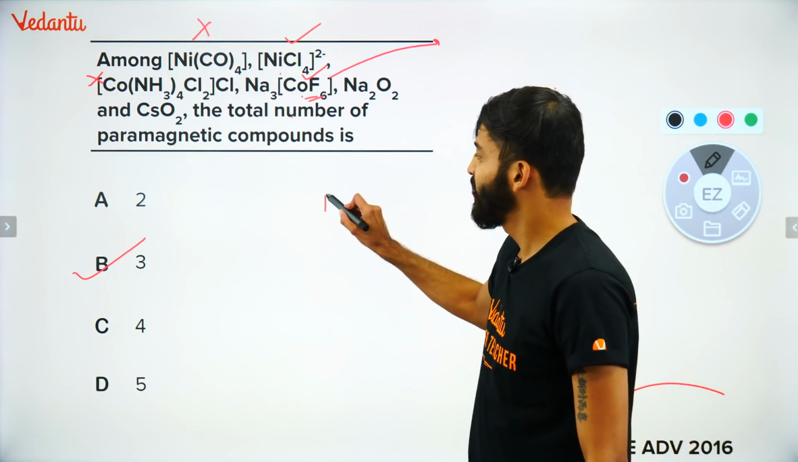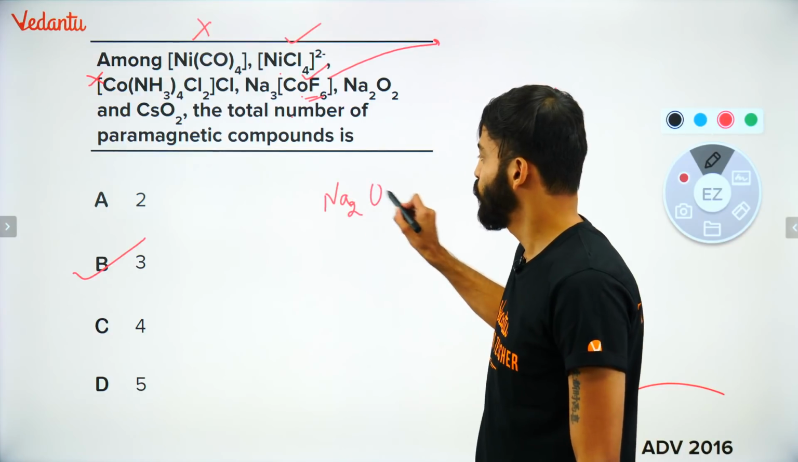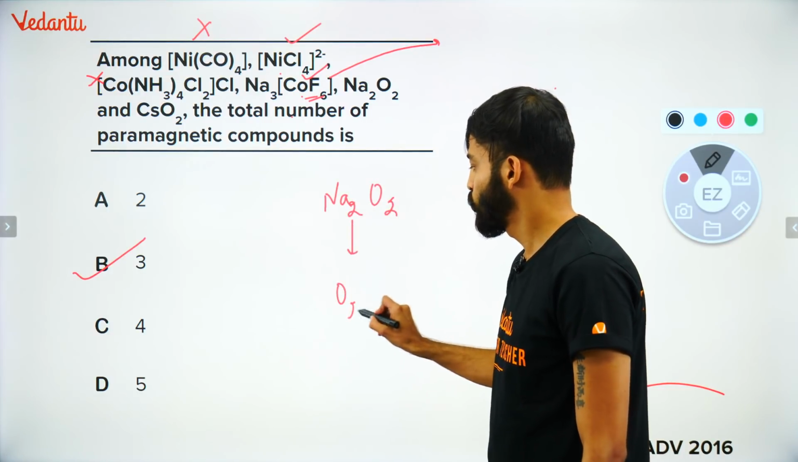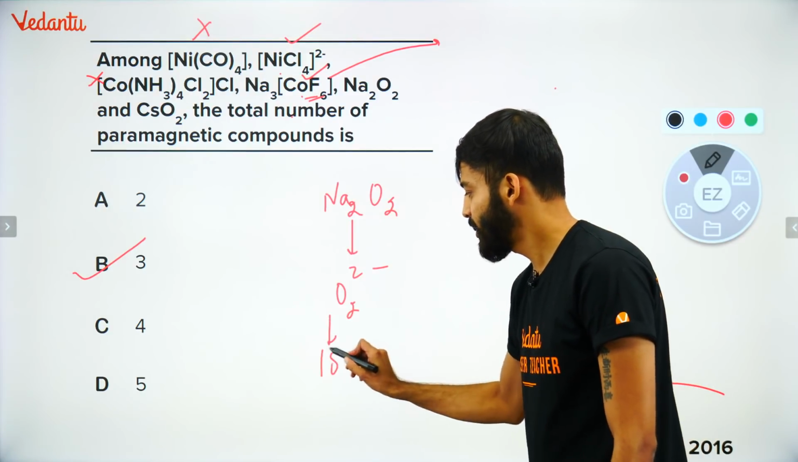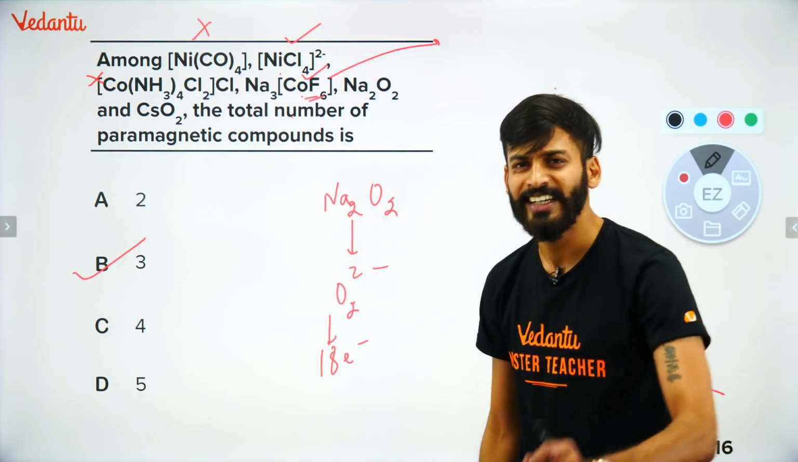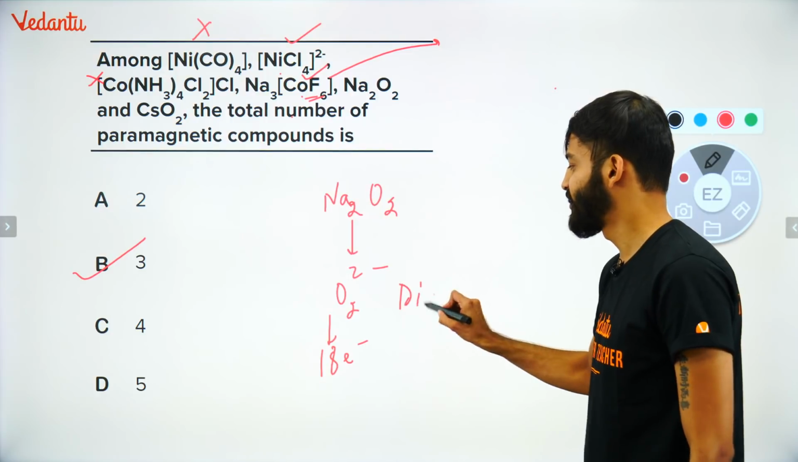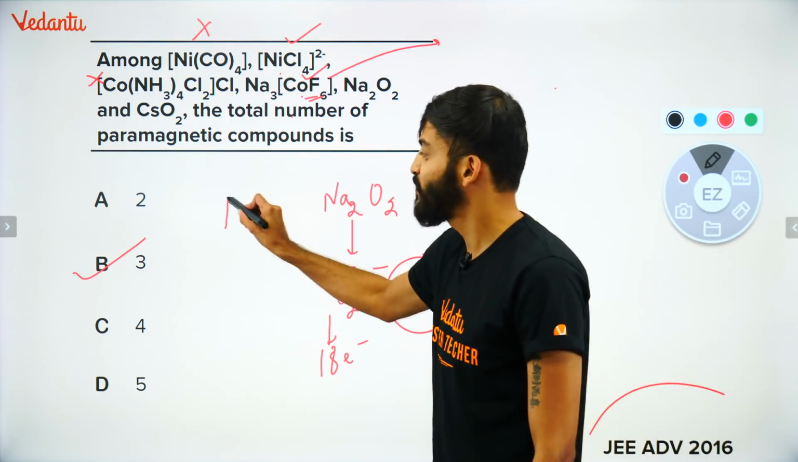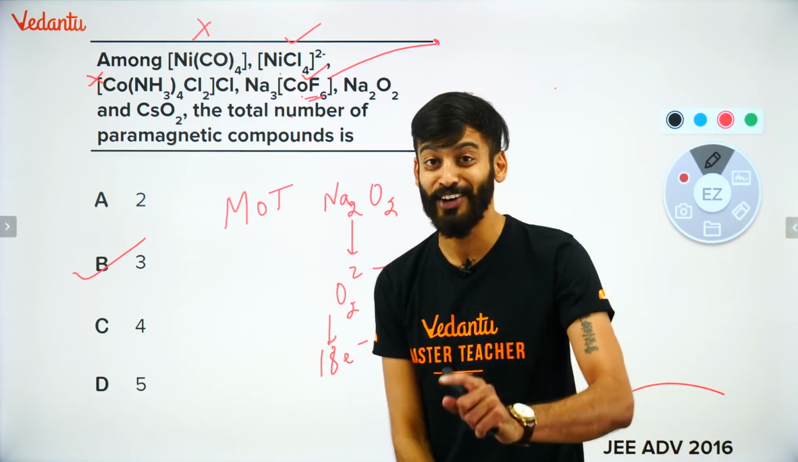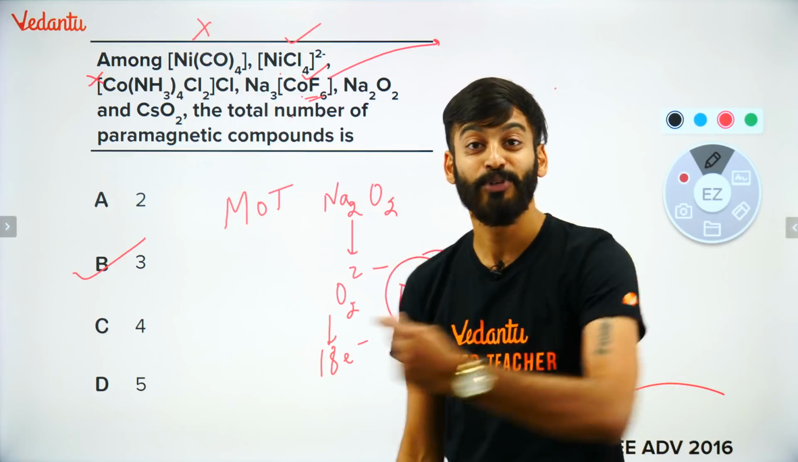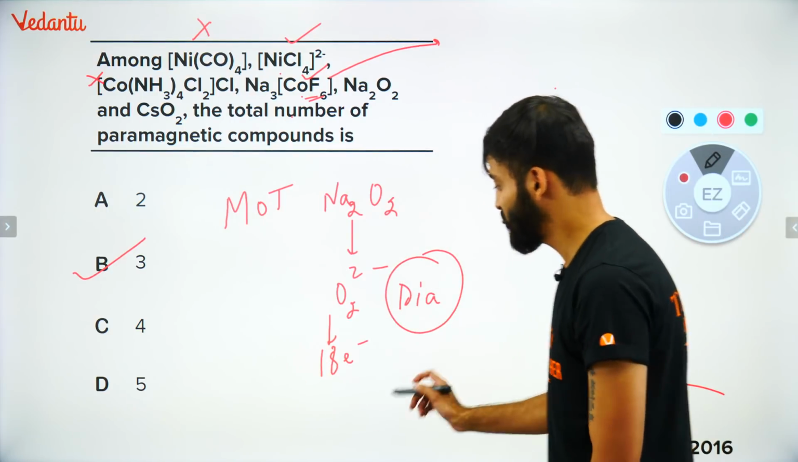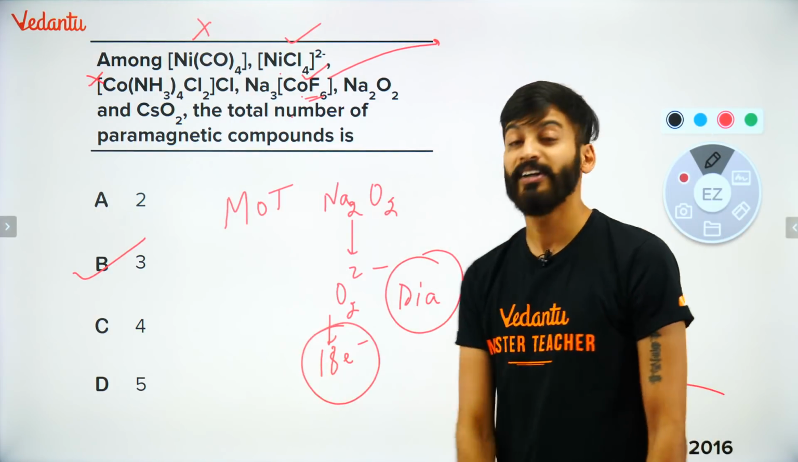They have added here Na2O2. It means nothing but O2 2 minus. This is called peroxide. How many electrons are there? 18 electrons. Peroxide, 18 electrons. Diamagnetic. ठीक है? This answer is coming from MOT. Actually, it is not a question of coordination compound. It's a question of chemical bonding. MOT का concept है ये, right? So this you remember, 18 electrons. That's why it is diamagnetic.